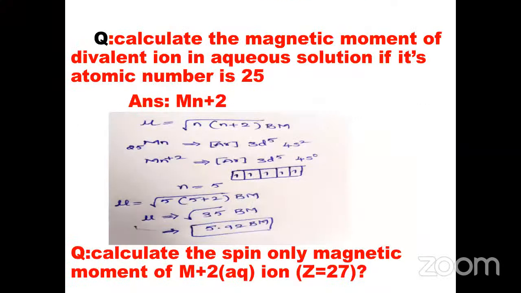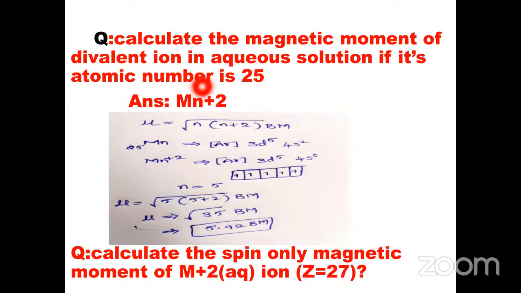Then I will give one more example. This is a different type of question that is possible to ask in any competitive exam. Calculate the magnetic moment of a divalent ion in aqueous solution if its atomic number is 25. Here the atomic number is given: Z is equal to 25. The element is manganese, we know that.